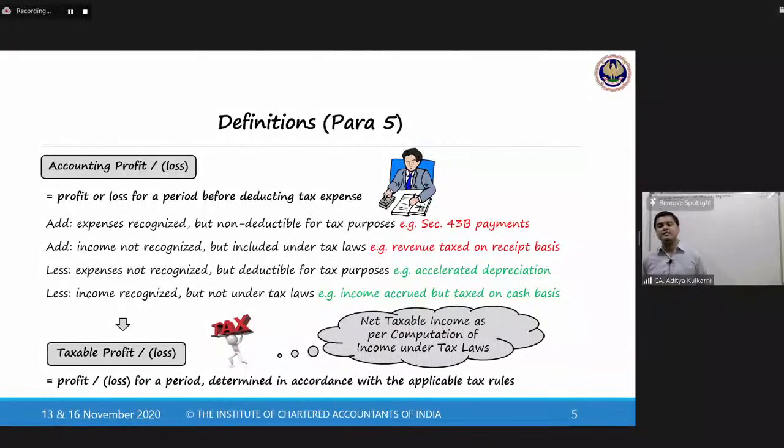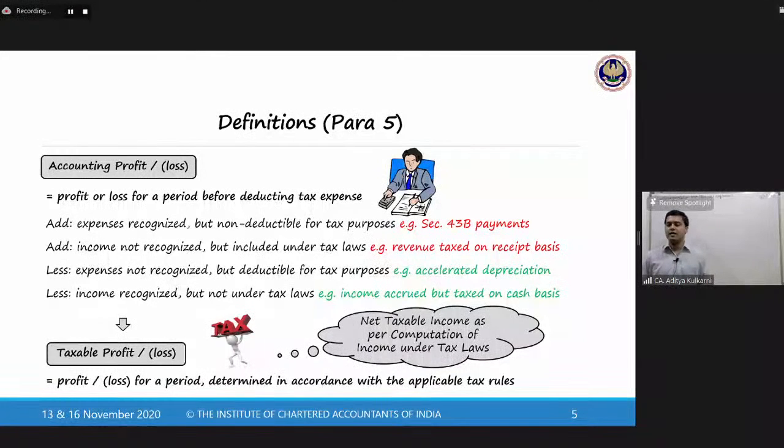You have received interest in advance. The moment you invest your amount in the deposit, the bank gives you the interest today. A very hypothetical example. And then it says after the end of 1 year, when the deposit matures, we will give you the principal. So therefore, when this is the scenario, you received the interest today, but it has not yet accrued. So for accounts, you will not record the income, but for tax purposes, it will be recognized. Why? Because for tax purposes, income that is received in cash will be recorded on a cash basis. So that is the reason this will be included in your taxable income.